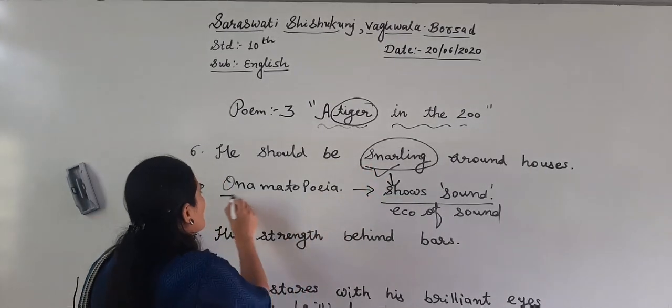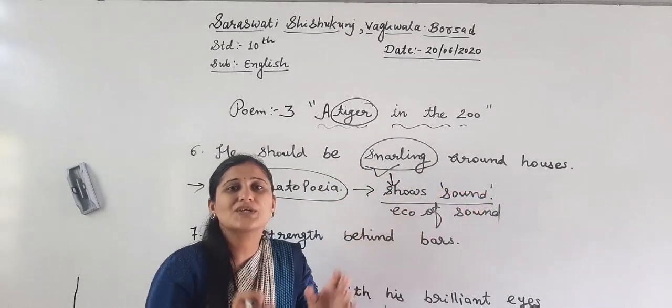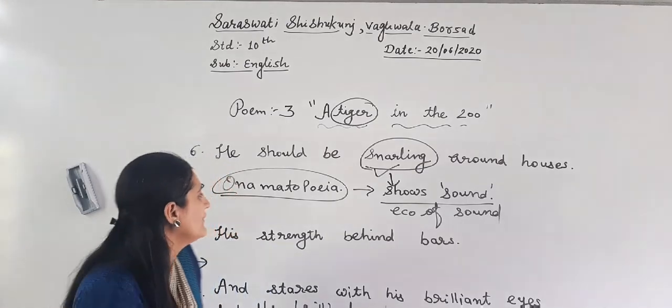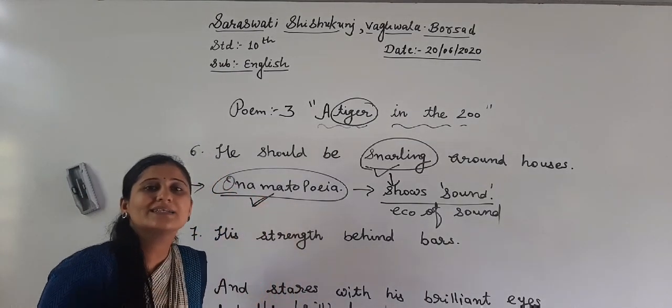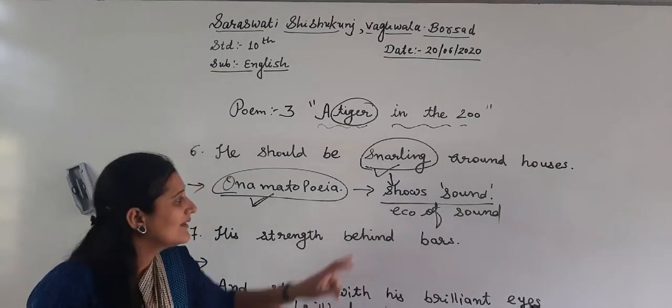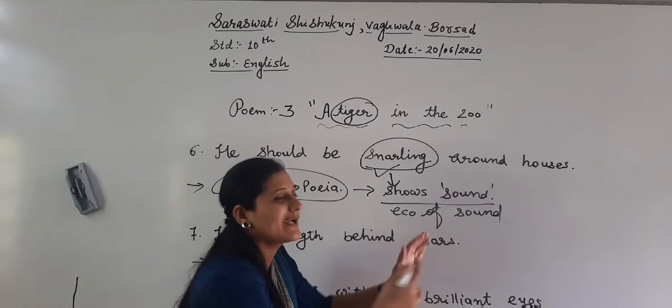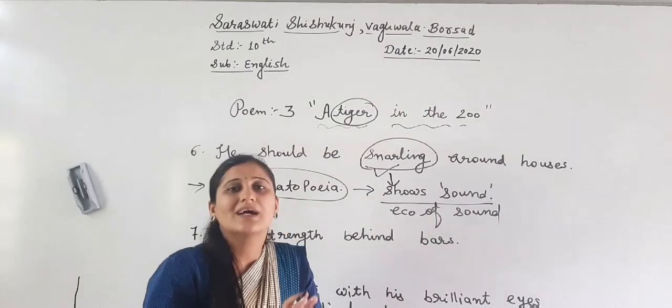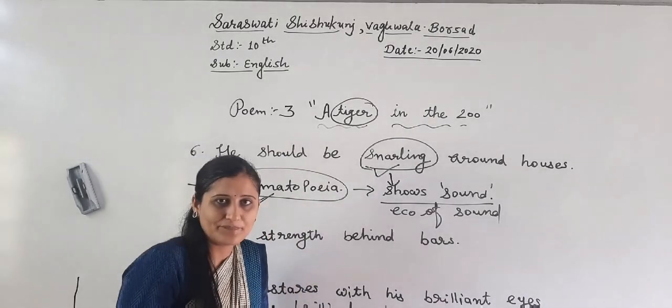So any particular word that shows the meaning of sound, we need to recognize as onomatopoeia, the figure of speech. What to remember: a particular word in the whole line shows sound, nothing else. That is called onomatopoeia.